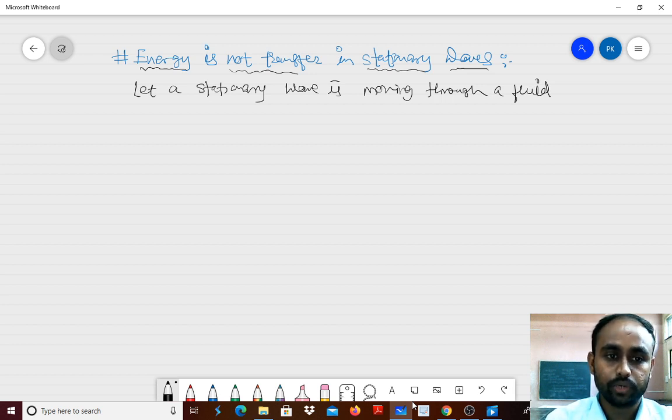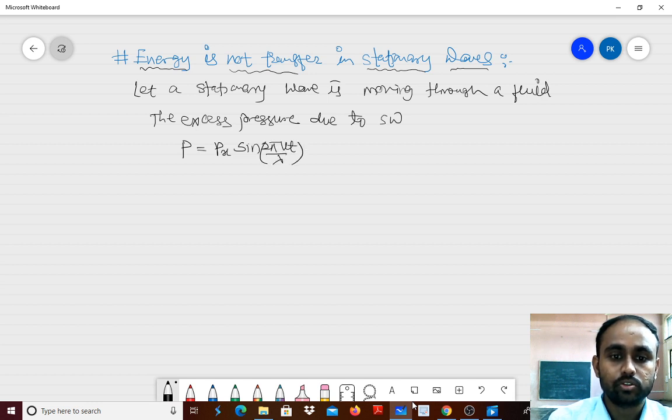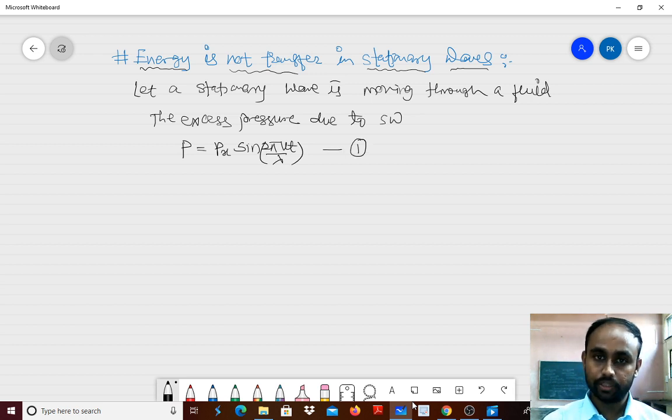We have already seen this, but I will write it once again: the excess pressure due to the stationary wave within that medium will be P is equal to Px into sine of 2 pi Vt divided by lambda. So this is the excess pressure generated within the medium.